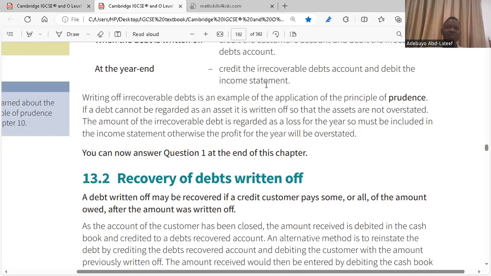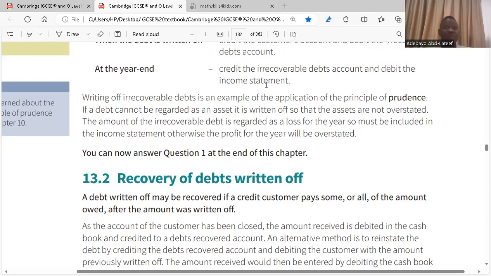As soon as your goods are sold on credit, as soon as you have a credit customer, it goes straight to your statement of financial position as debtors or trade receivables. Under current assets, because customers have to pay back within a year.